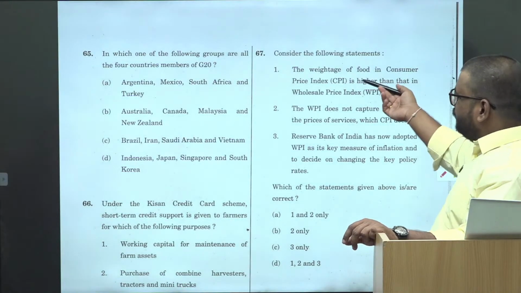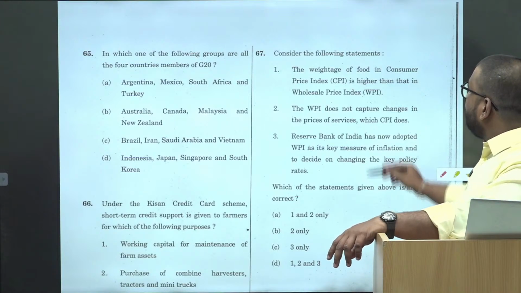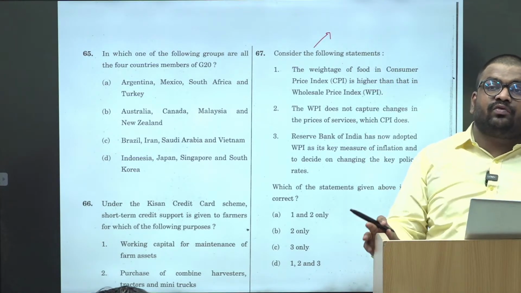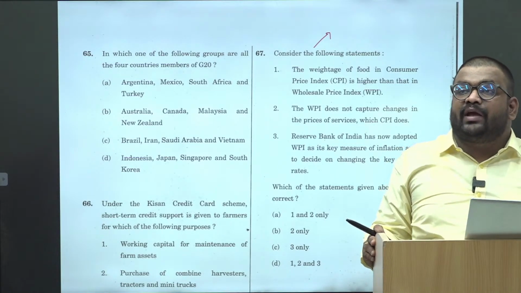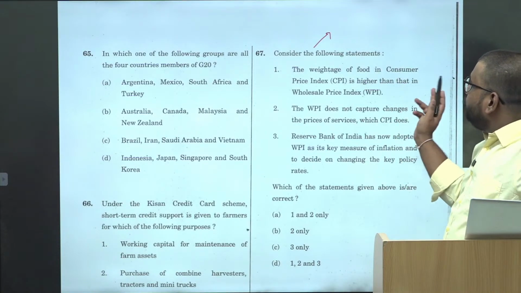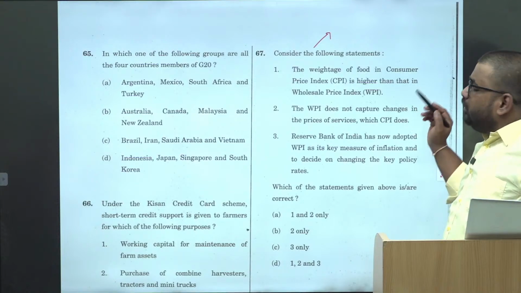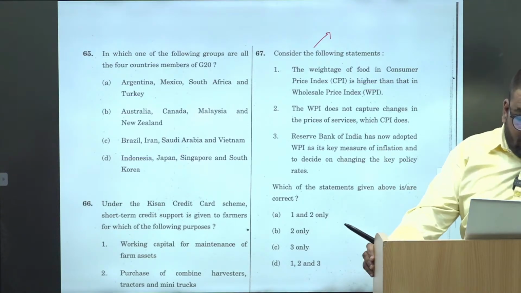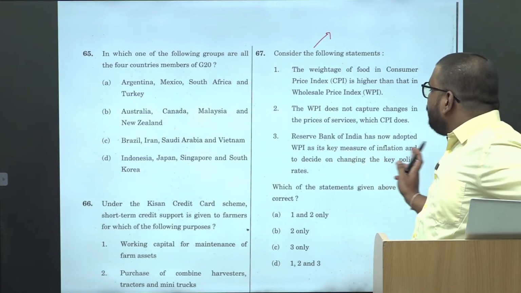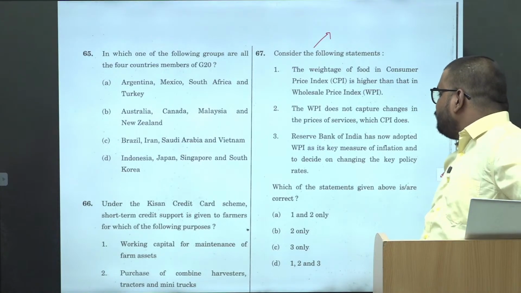Again, this was current affairs based because during that year the WPI CPI changed. Again, from this you should remember that you should know the weightage for the basket within WPI, CPI, IIP. Okay, you can get a question. The weightage of food in consumer price index is higher than that of wholesale price index. It is correct. Then WPI does not capture changes in prices of services which CPI does. Okay. And RBI has now adopted WPI as the key measure of inflation and decide on changing the key policy rates.